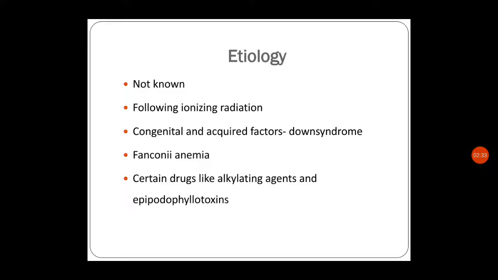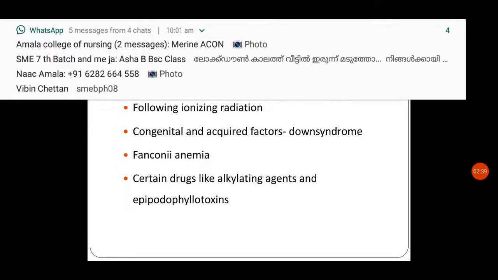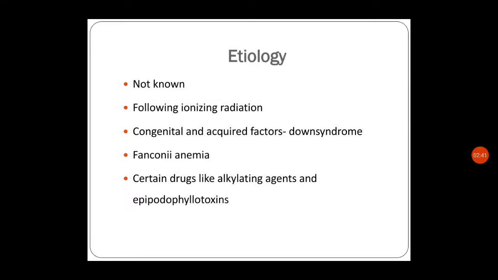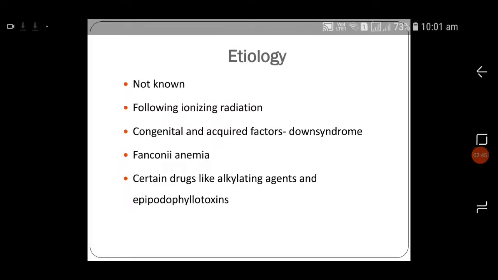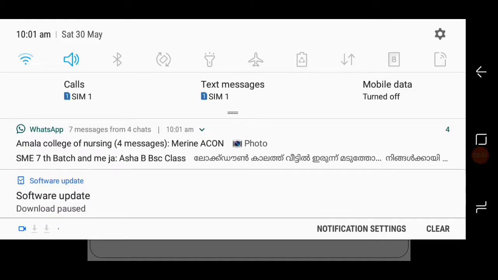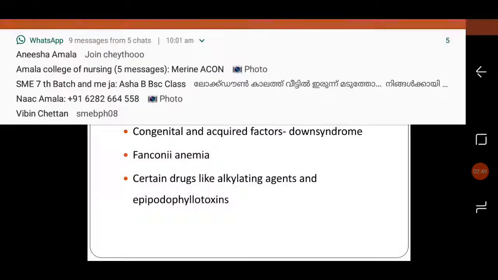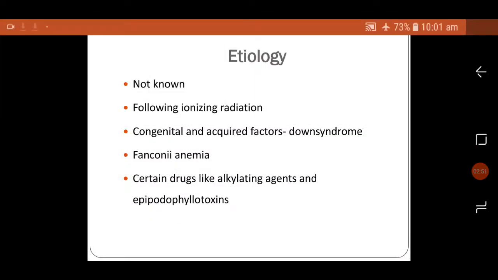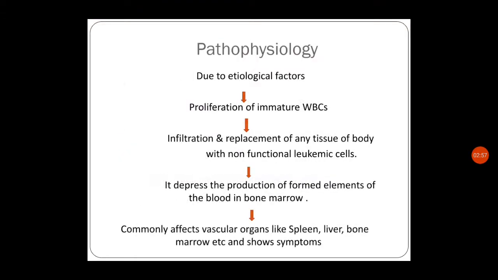So the chemotherapy drugs which we use for other cancer conditions, like epipodophyllotoxins, can also lead to this particular leukemia.